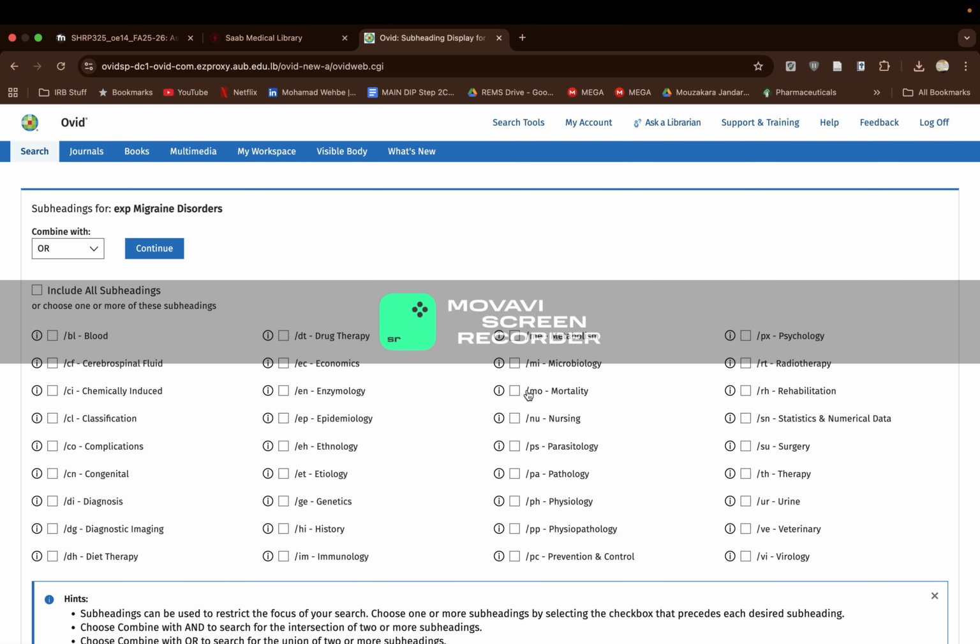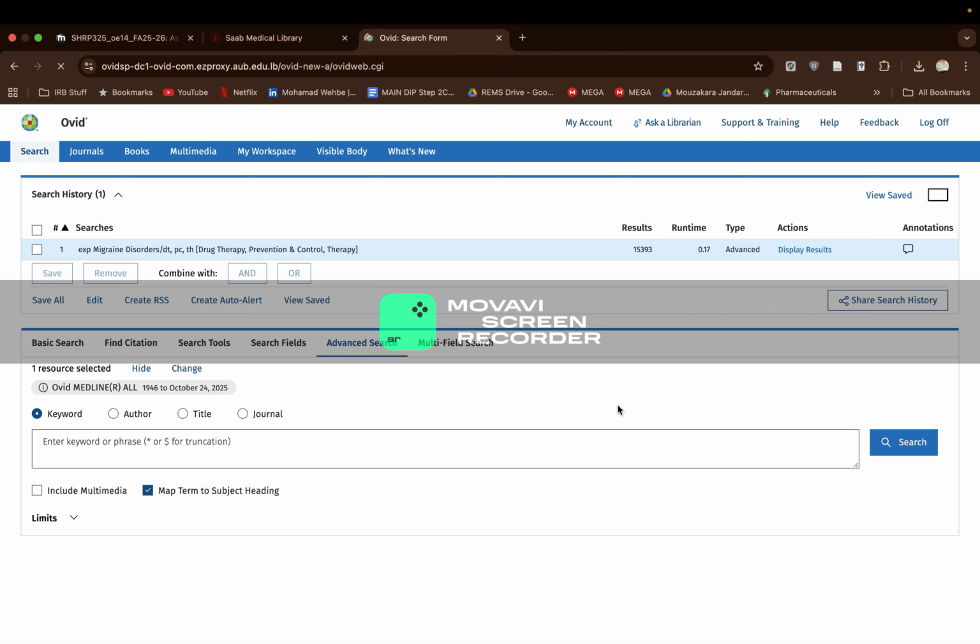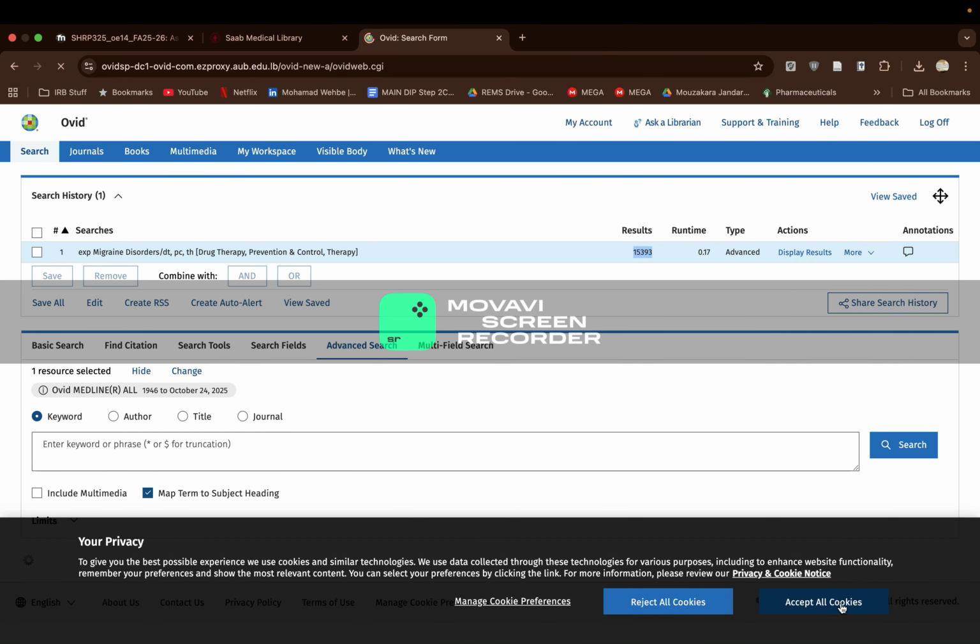Here we have the subheadings, different specificities for the MeSH. Since we're looking at therapy, we could go over them, and I'll take prevention and control, maybe controlling migraine headaches, drug therapy, and therapy as well. I'm going to click continue, and we have 15,000 results.